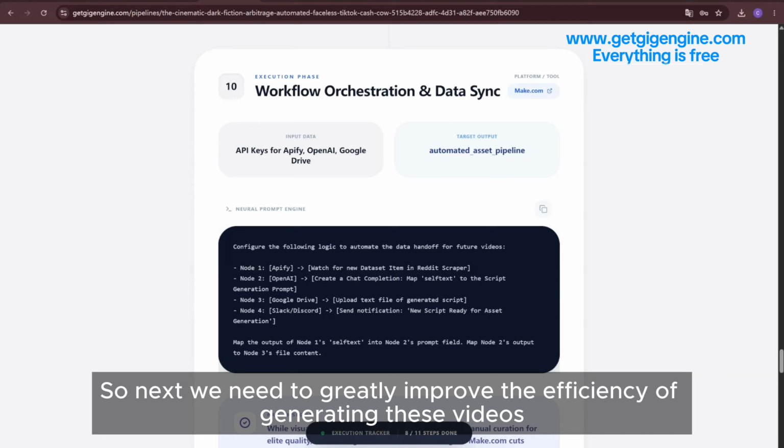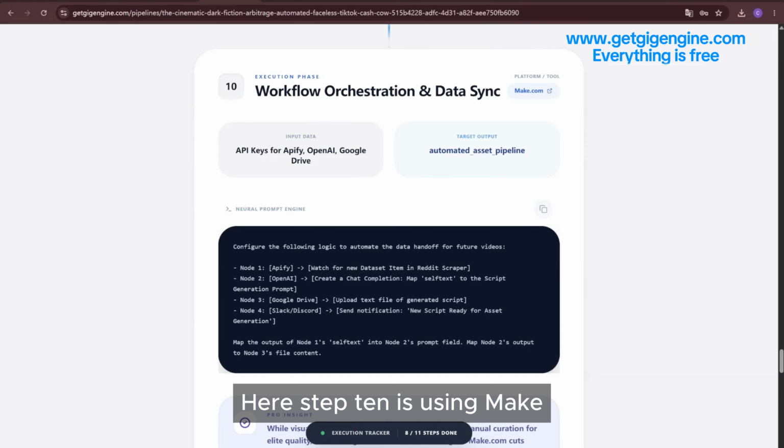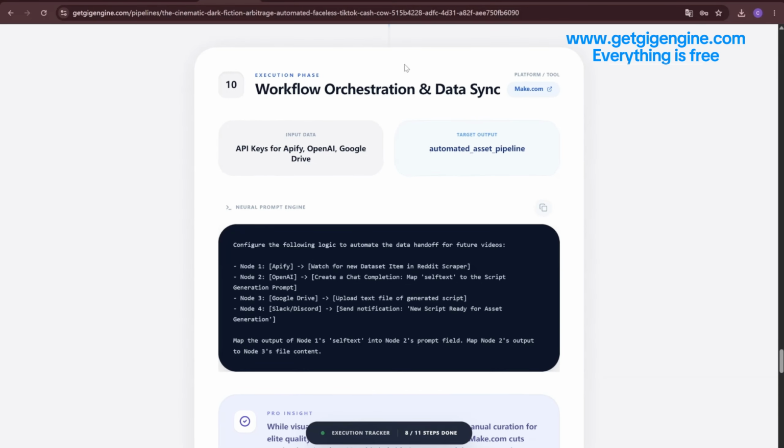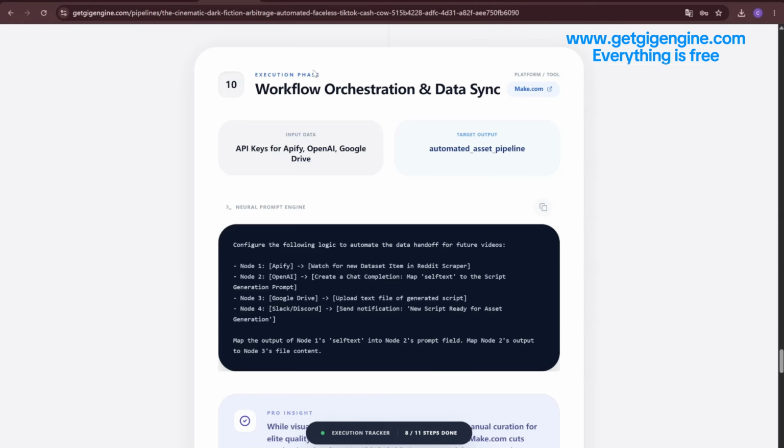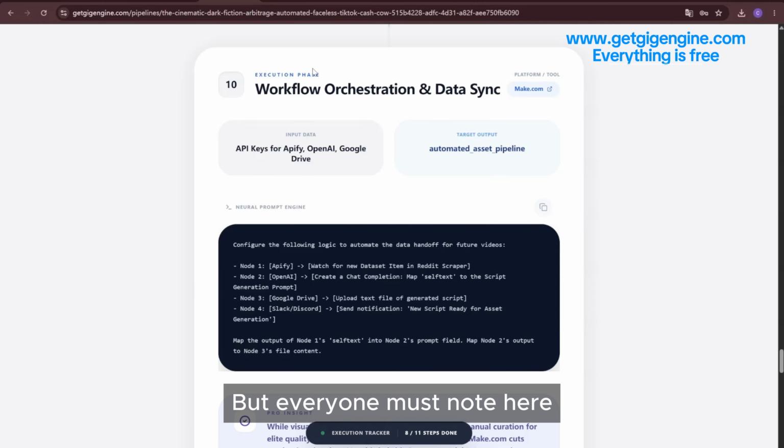So next, we need to greatly improve the efficiency of generating these videos. Here, step 10 is using Make.com. Make.com is a very good AI agent platform, as people often say now. You can configure many AI tools inside to do pipeline-like work. But everyone must note here, we cannot configure all the first 9 steps to run everything fully automatically.